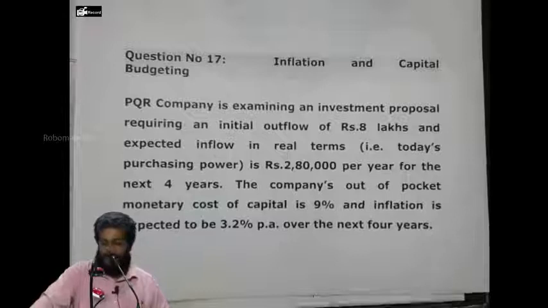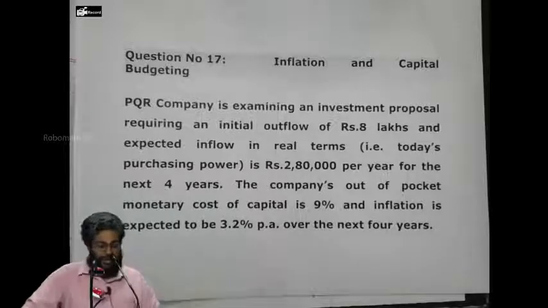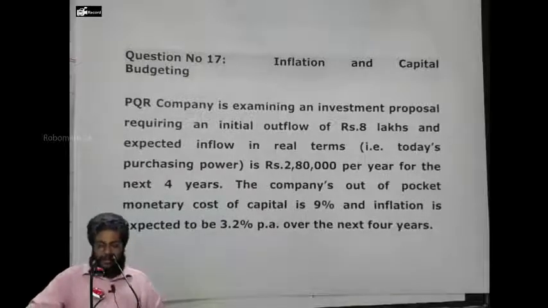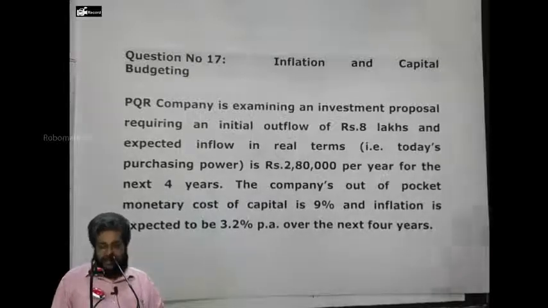PQR company is examining an investment proposal requiring an initial outflow of 8 lakhs. An expected inflow in real terms, today's purchasing power, of rupees 2,80,000 per year for the next 4 years. The company's out-of-pocket monetary cost of capital is 9%. Monetary cost of capital means what? Money rate.